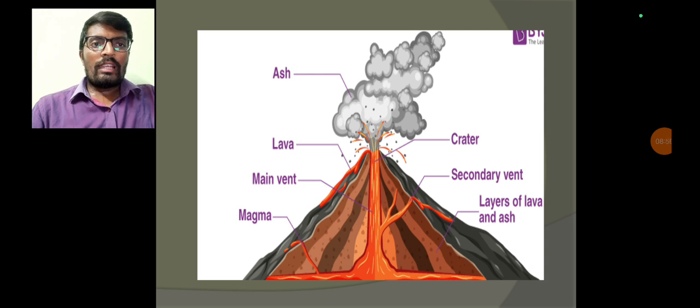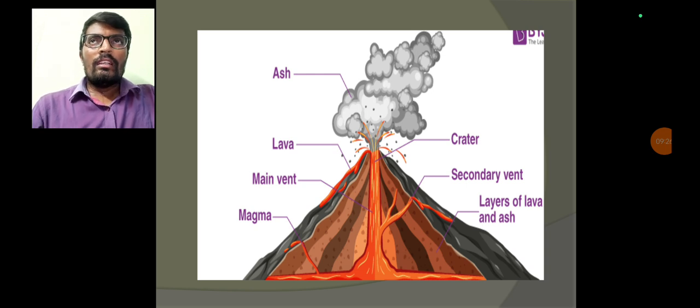When additional magma is added, the total volume of magma in the chamber rises to reach the ground surface through a main vent and secondary vent pipes, which are also called openings. When the magma reaches the ground surface, it explodes into the air. After it reaches the ground surface, the magma is called lava.